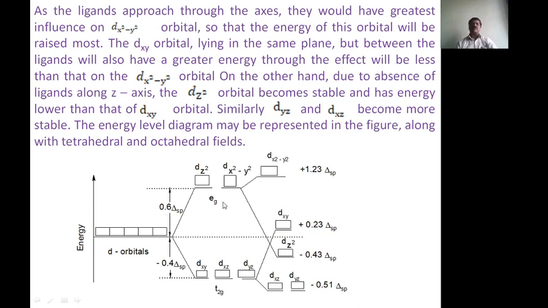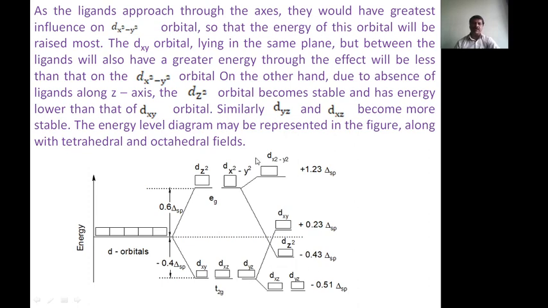Here, simply, due to removing the ligands from the z axis, the splitting takes place. This is the T2g orbital set, and this is the Eg orbital set, that is dz square and dx square minus y square. Here dxy, dxz and dyz are the other set.